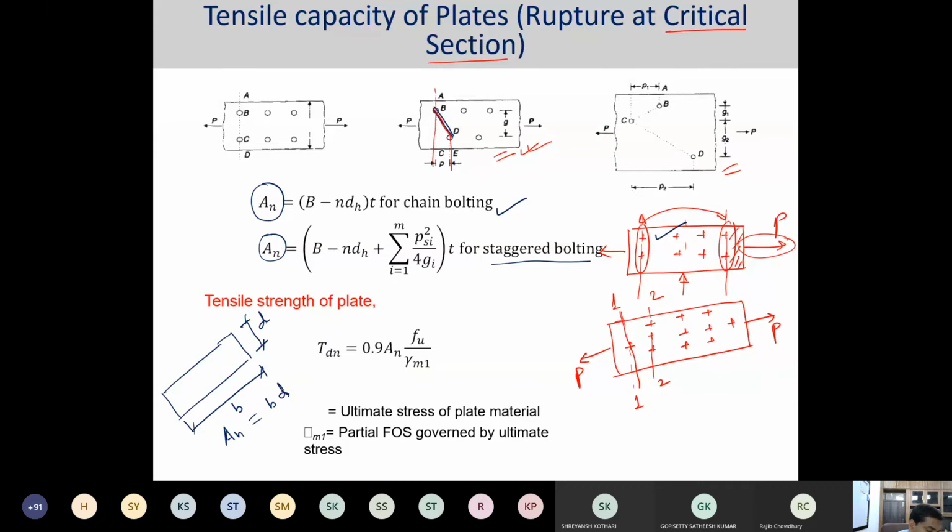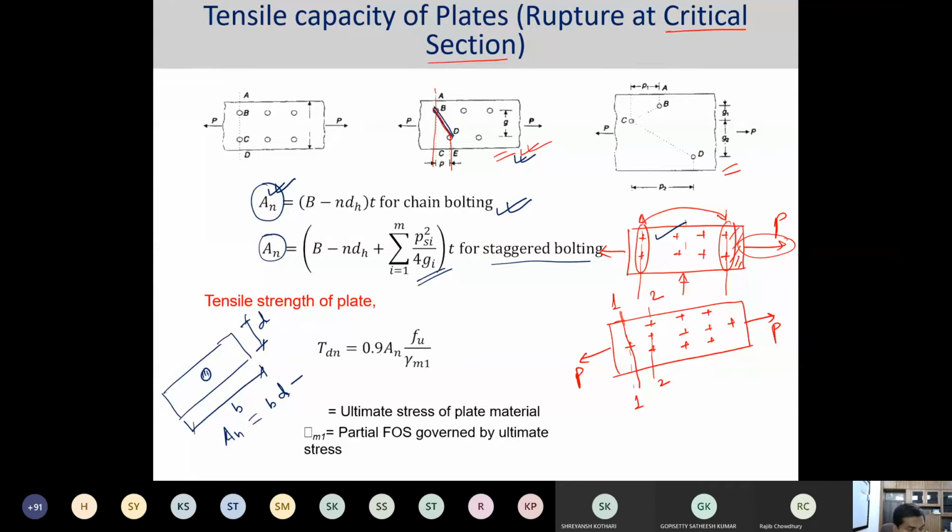B times D. If I provide a hole, then obviously I have to deduct it. For chain or regular bolting, the net area formula is provided in a simplified manner. However, for staggered or zigzag bolting, you have different kinds of formula to provide the net area.